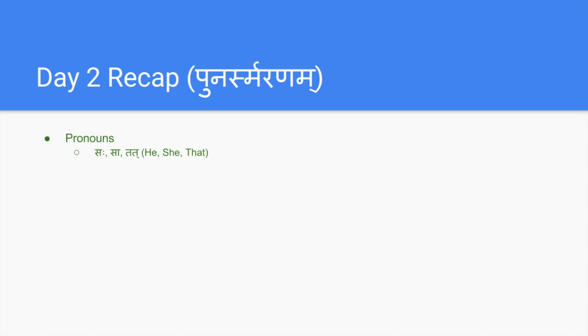So if you want to say that is, or he is, or she is, we have to see which word we are using, like Devalayaha, and see the ending of that word, and accordingly use the pronoun of that category. If the ending is aha, it is masculine, and the masculine pronoun will be saha. So you have to use saha devalayaha. Even the pronoun saha ends with aha, and sa ends with a dirgha letter, and tat ends with a consonant.